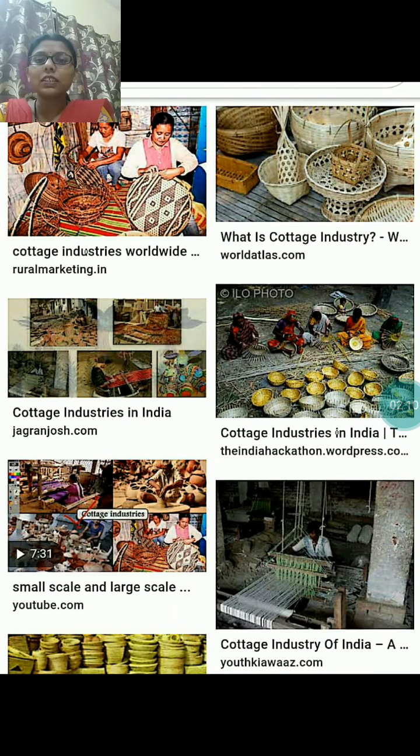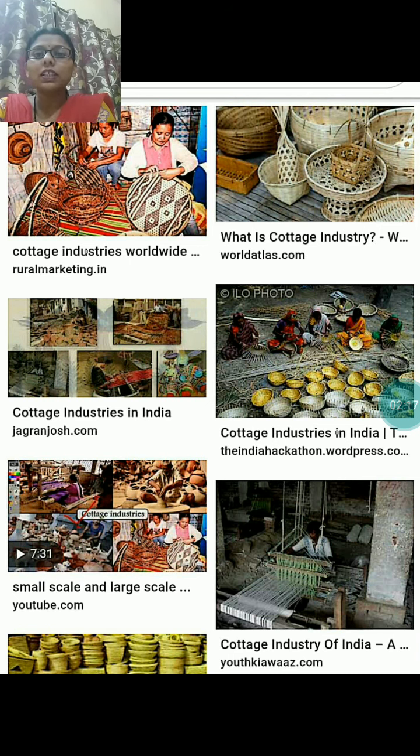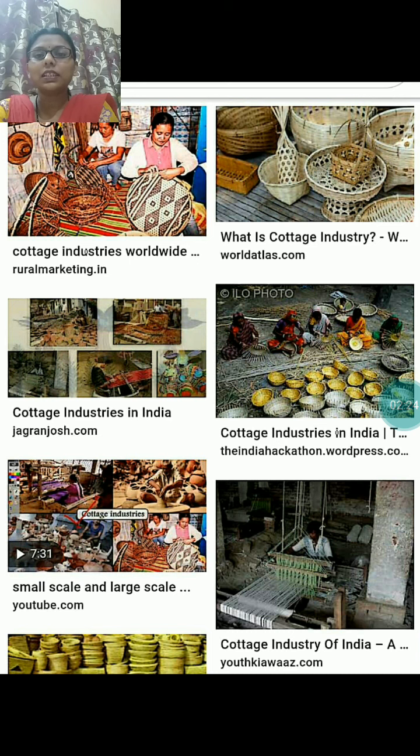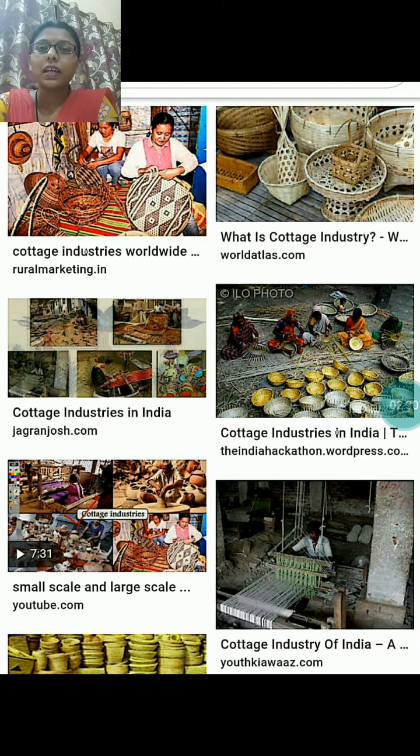Here you can see the picture of a cottage industry. Cottage industries are the industries where the products are made at home. These industries can be set up at home with the help of family members only, and raw materials they can get at the nearby market only.